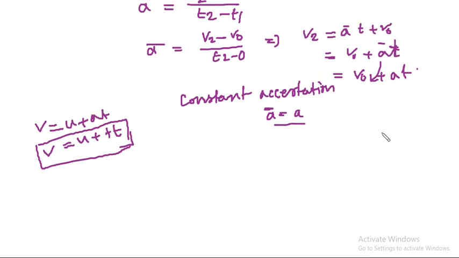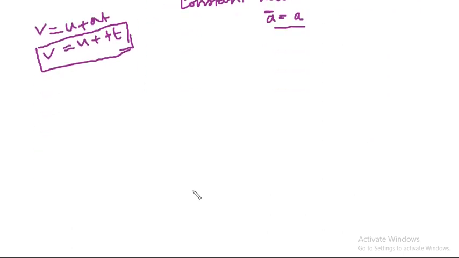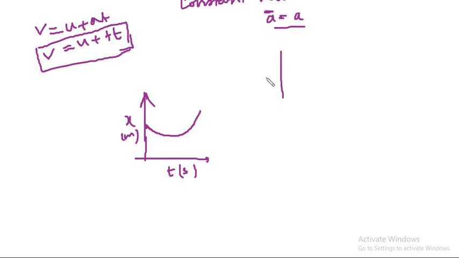Okay, now we are going to see three graphs, and we are going to guess what kind of acceleration it is. The position time graph, this is position in meter, time in second, and the position time graph goes like this. So what happens here, you can see that when time was 0, let us say this is x-axis, this is origin, this is positive x-axis.